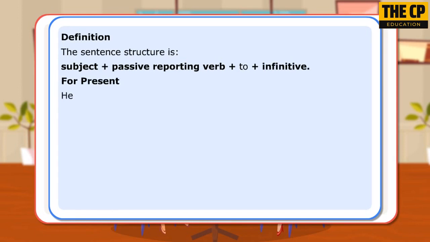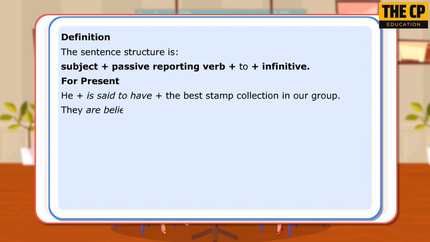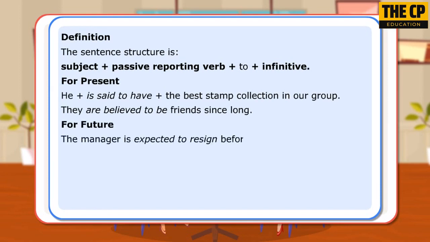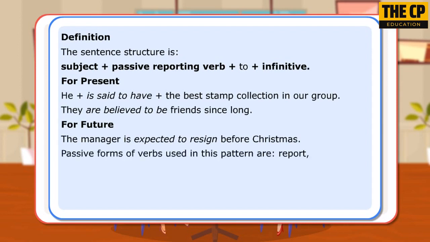For present, he plus is said to have plus the best stamp collection in our group. They are believed to be friends since long. For future, the manager is expected to resign before Christmas. Passive forms of verbs used in this pattern are report, believe, think, understand, say, expect, hope, etc.